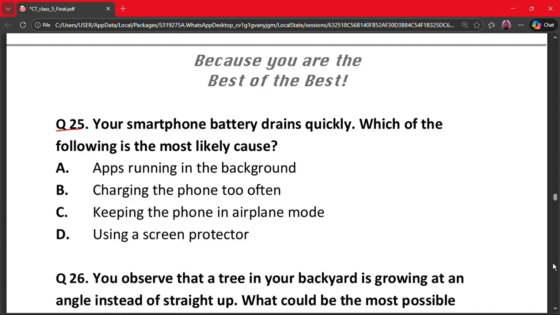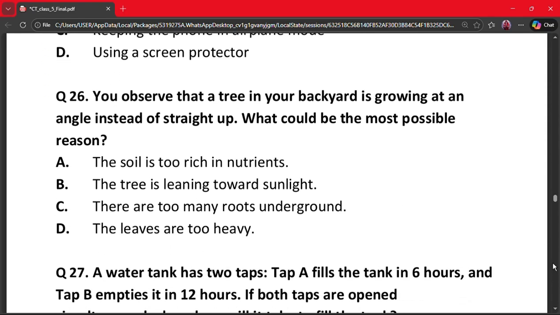The correct answer is option A. Apps running in the background. Background apps use power continuously. This drains the battery faster.